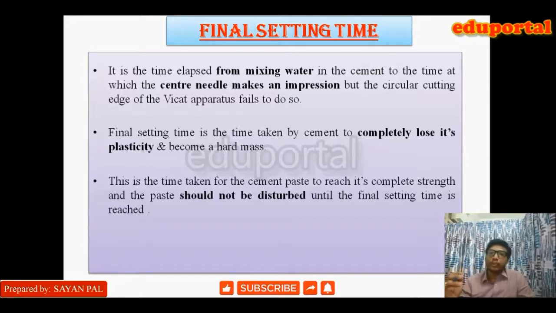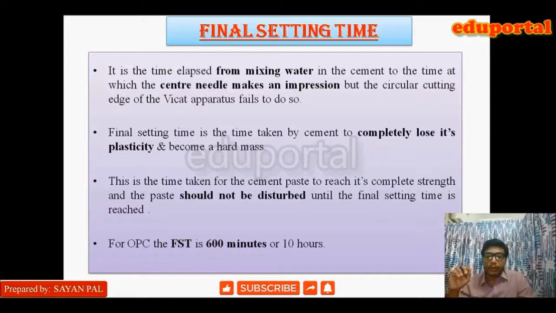Whatever we need to do with the cement paste, we need to do within the initial setting time. Once the initial setting time has crossed, we should not disturb the cement paste, because if we disturb it further, it will lead to a reduction in strength. It should not be disturbed until the final setting time is reached, and if it reaches the final setting time, it ensures that complete strength has been achieved.